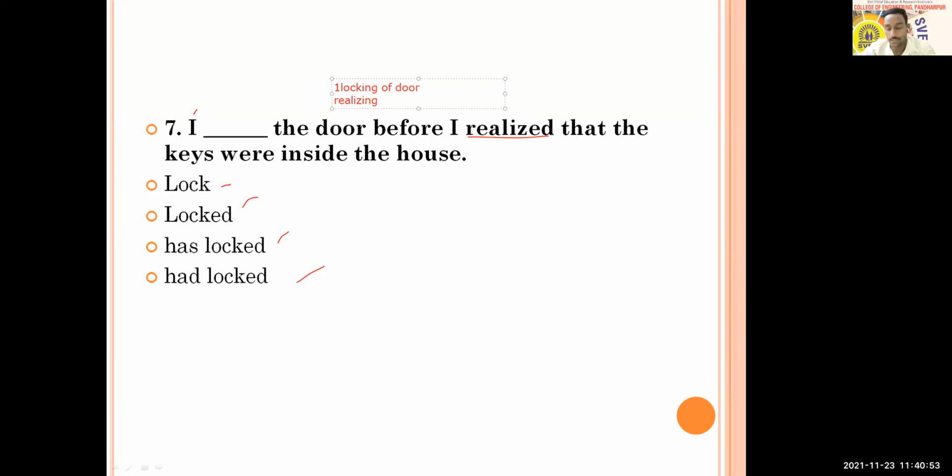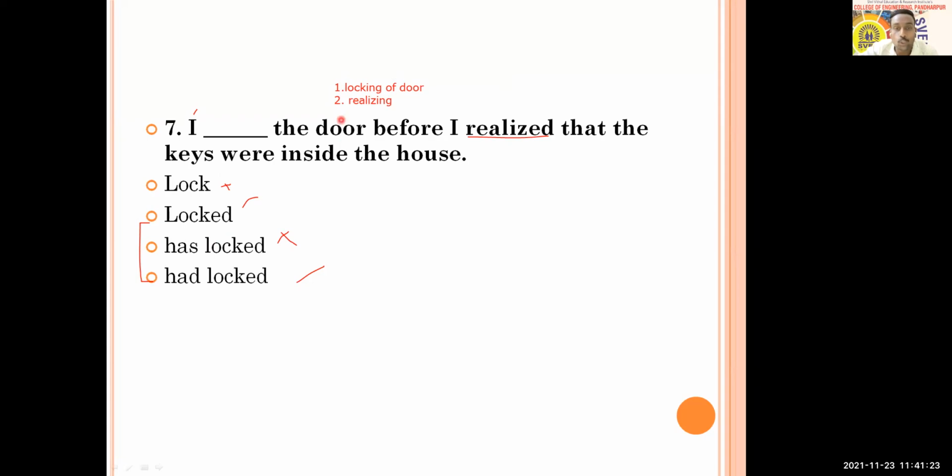Yes, you are right, Sayush and Mansi. First locking takes place and then realization takes place. So you can think that the realization is in the past, simple past, so you cannot go for present tense. Your options "I lock" or "has locked" are gone. So now people have to think about "locked" and "had locked."